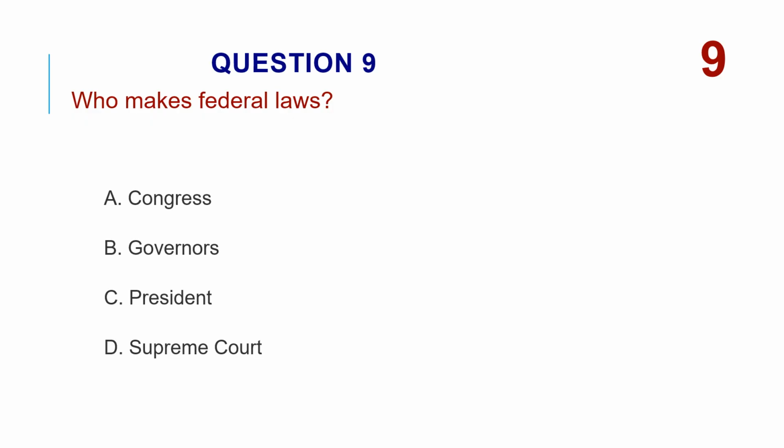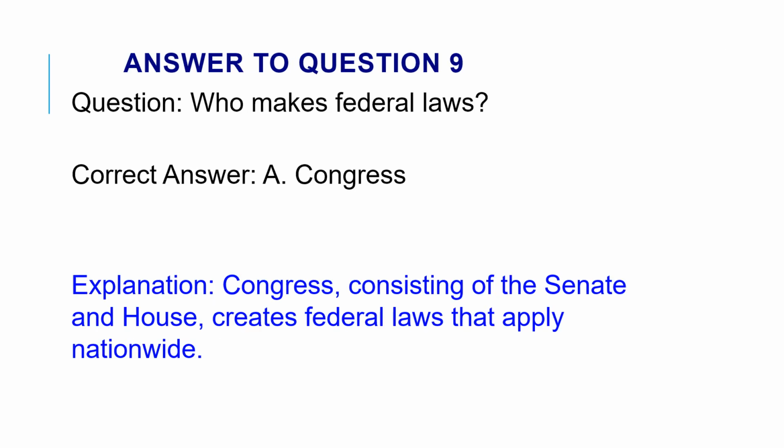Who makes federal laws? A. Congress. B. Governors. C. President. D. Supreme Court. The correct answer is A. Congress. Congress, consisting of the Senate and House, creates federal laws that apply nationwide.